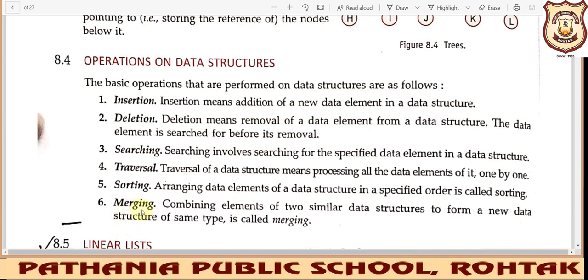Next is merging. Merging means combining two similar data structure elements together. Like I have one array, another array, I want to combine the data of the 2 arrays together, so that process will be known as merging. But the important thing you need to take care of here is that you can only combine 2 similar data structures, means you cannot combine the data of a stack with a queue. You can combine the data of 2 stacks, 2 queues, 2 arrays, like that. So merging will be possible only when you are dealing with 2 similar data structures.